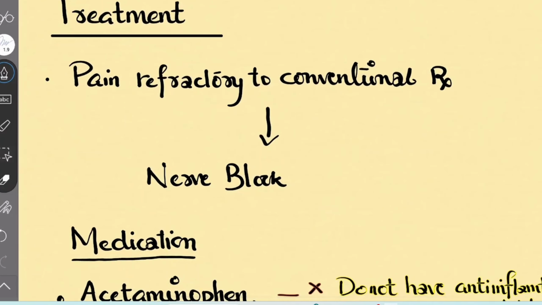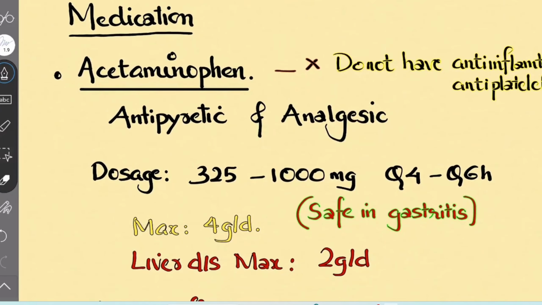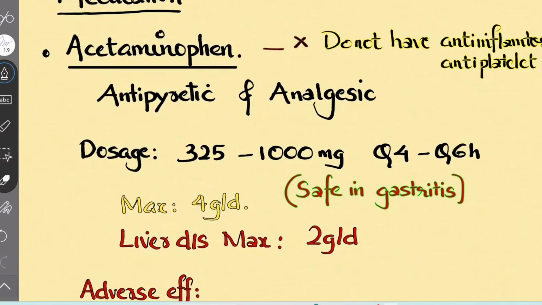The treatment of pain is mainly medical therapy. But if conventional medical therapy fails, we have to go for a nerve block. These are called local anesthesia. So coming to the medications, the first is acetaminophen, which is paracetamol itself.